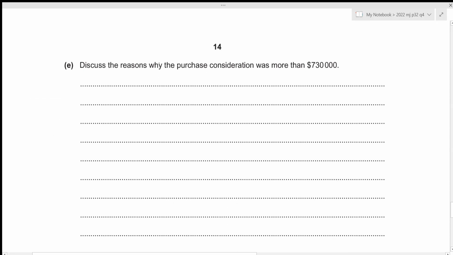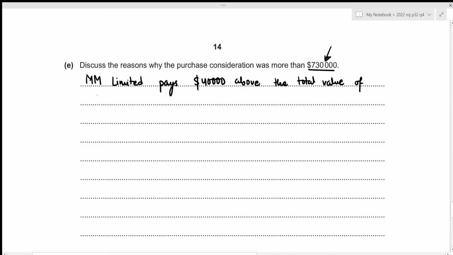We now need to discuss the reasons why the purchase consideration was more than 730,000. So firstly, we know that 730,000 was paid for all of our tangible assets, whereas Limited also pays 40,000 above the total value of tangible assets as the purchased goodwill. Let's write it down. Limited pays 40,000 above the total value of tangible assets acquired as purchased goodwill.